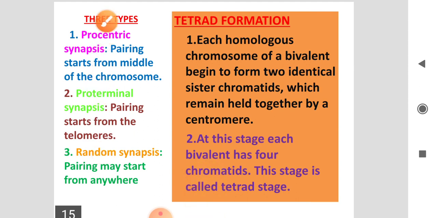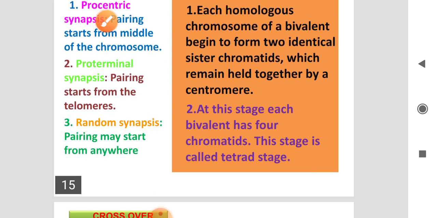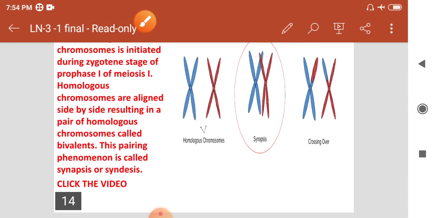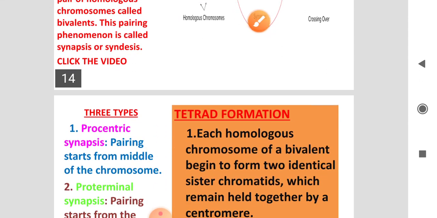What is procentric synapsis? Procentric means the pairing of chromosomes starts from the middle of the chromosomes. Here you see the diagram. Here only the tip portion is joined, but in the first type the middle part of the chromosome is joined to the middle part of the other chromosome. This process is called procentric synapsis.